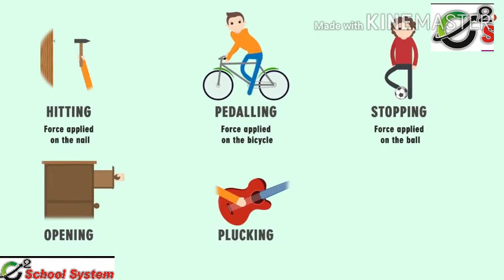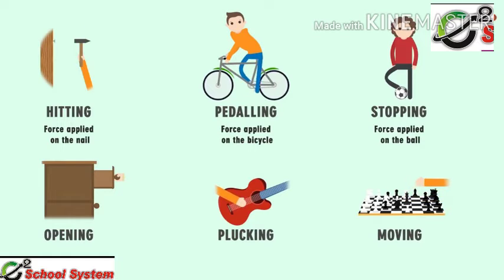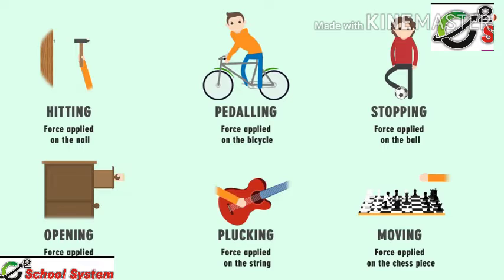Opening a drawer, plucking the string of a guitar, moving a piece on a chessboard are some of the other actions performed on objects. So performing these actions on objects is nothing but applying force on them. But these are just a handful of simply too many actions that we can perform on the objects. And it's not possible to write each one of those. But we can categorize all these actions into two basic ones.